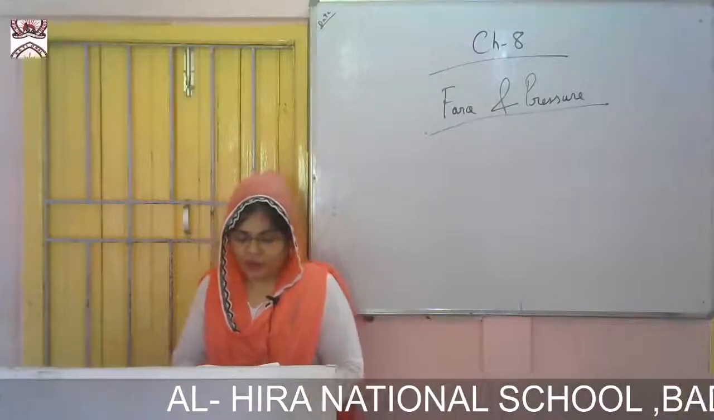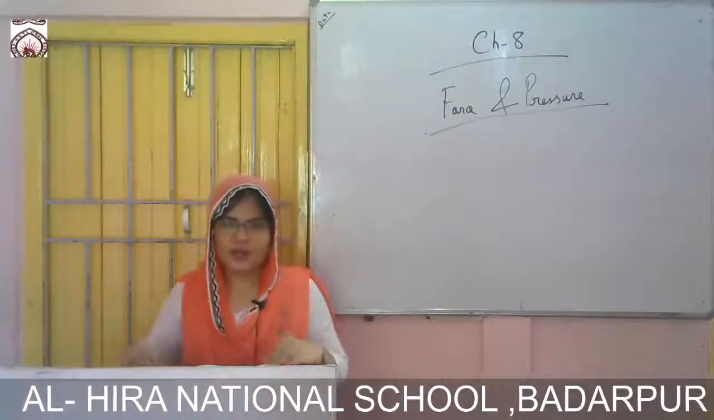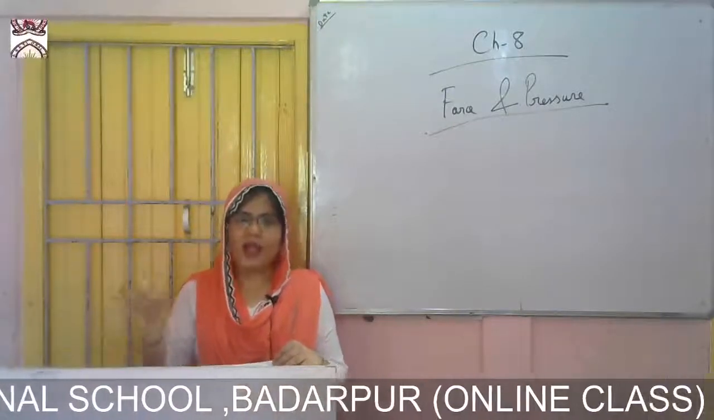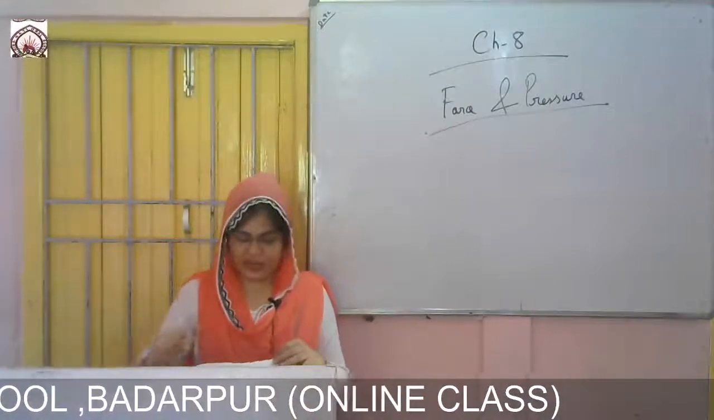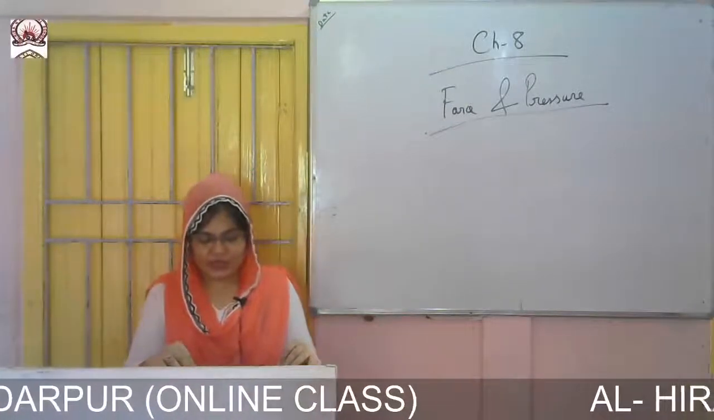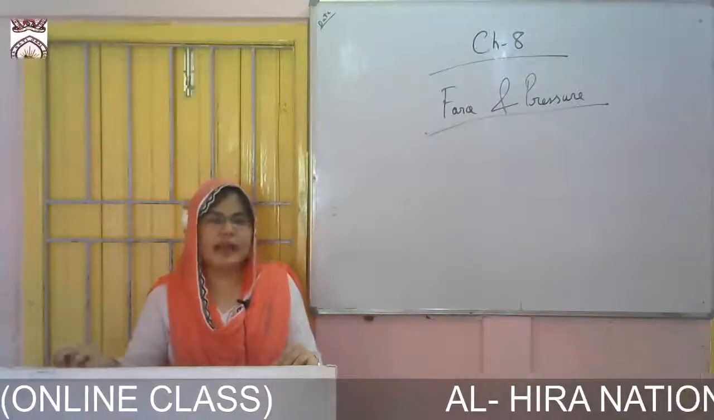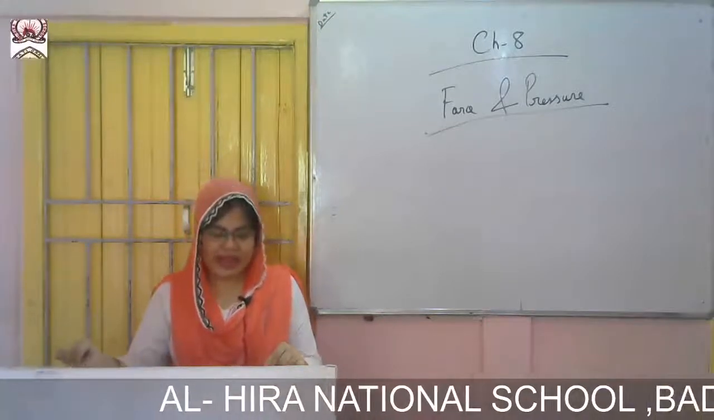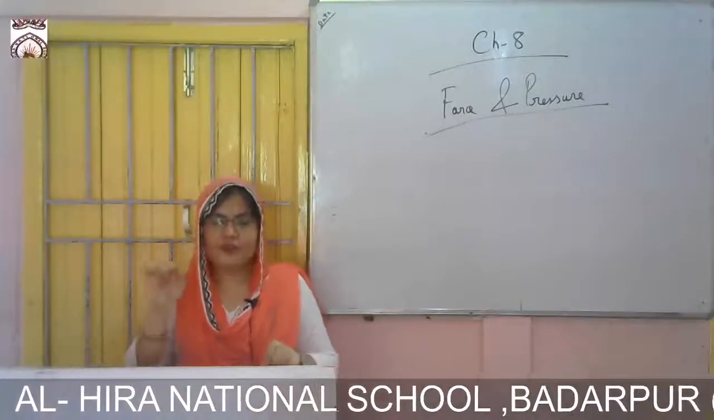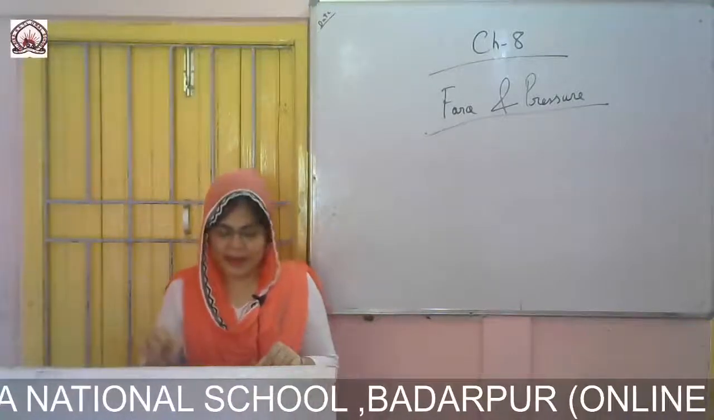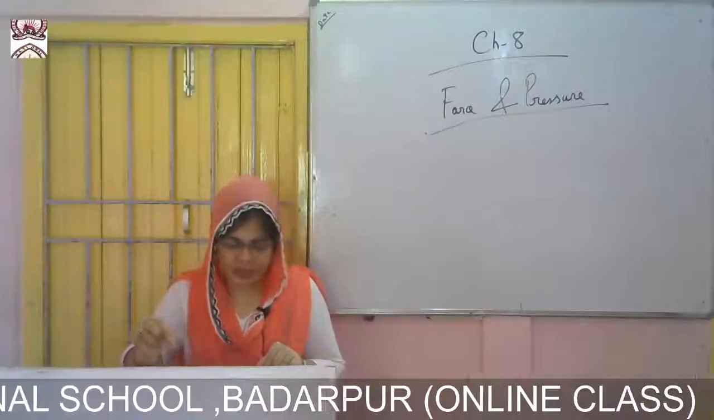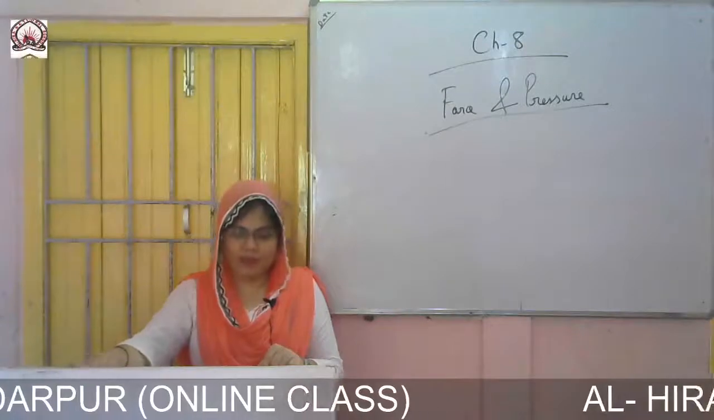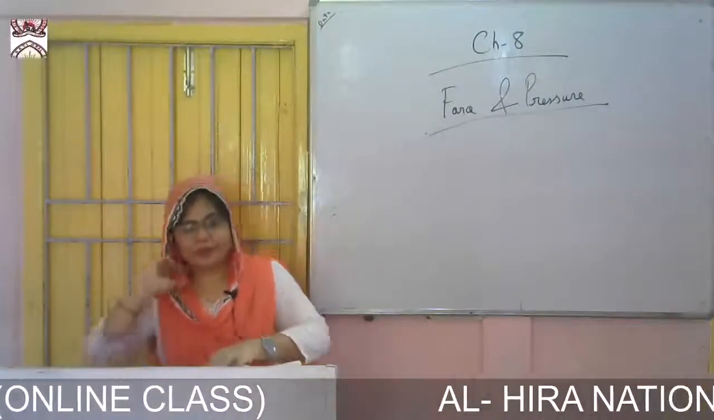The quantity F by A, or the force per unit area, is called pressure. So what is the formula? Force by area: the force you are applying and the area of that object. The SI unit of pressure is newtons per square meter, N by m squared. Thus if a force of 10 N acts on an area of 1 square meter, the pressure is 10 N by 1 meter squared.